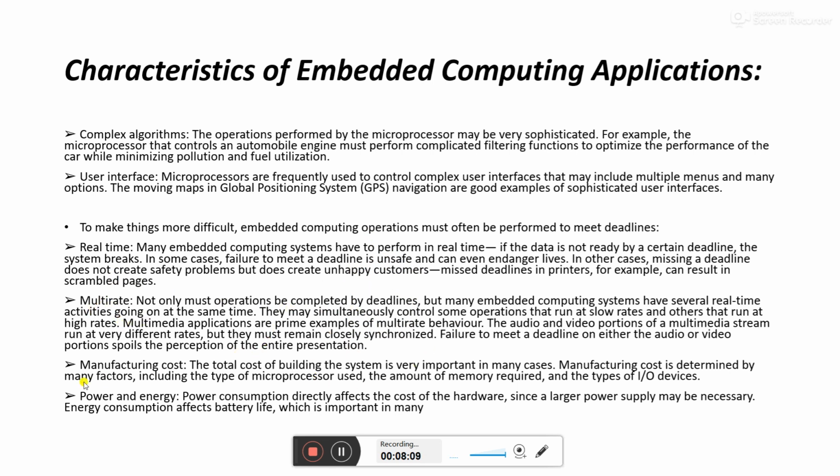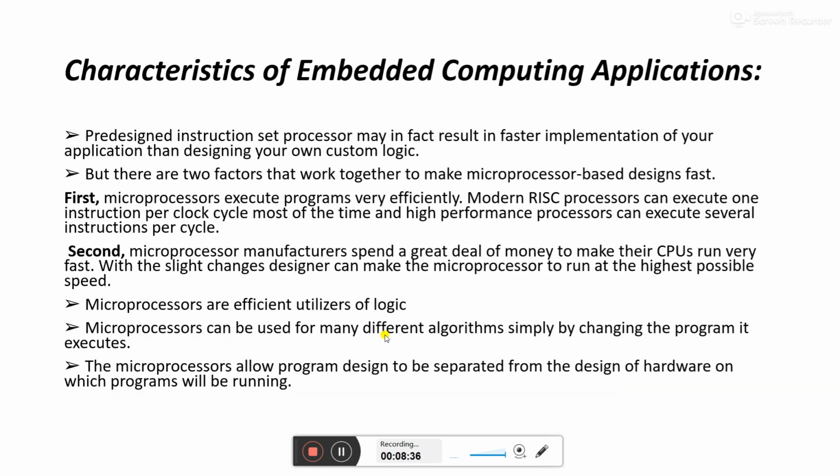Manufacturing cost: the manufacturing cost must be minimized, and the total cost of building the system is very important in many cases. Manufacturing cost is determined by many factors, including the type of microprocessor used, the amount of memory required, and the type of input-output system. Power and energy of such systems must be very low.